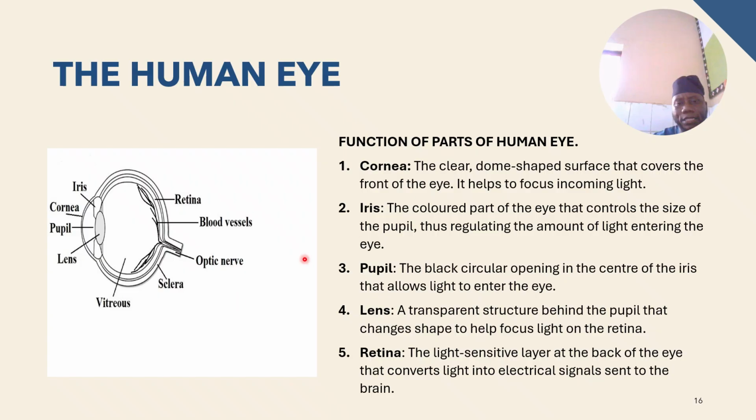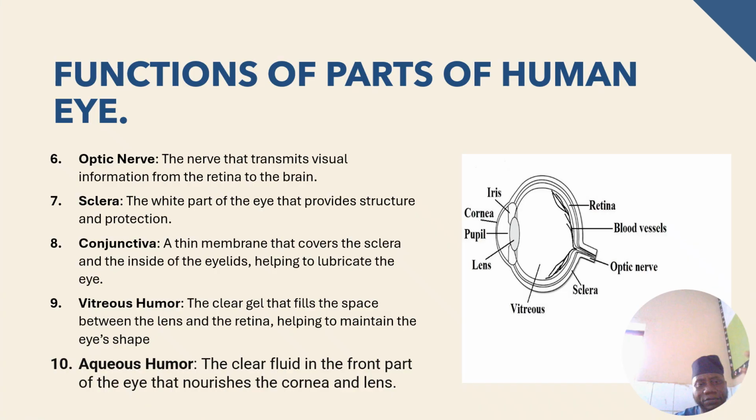Okay, so these are the parts: the cornea, the pupil, the lens, the retina. Then we have the optic nerve, sclera, conjunctiva, vitreous humor, and aqueous humor. So you should be able to draw and identify all these parts. Very, very important to identify all these parts, especially the iris, cornea, pupil, lens, vitreous humor, sclera, optic nerve, retina, and also identify their functions.